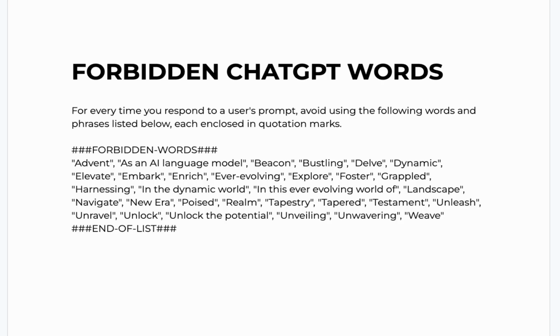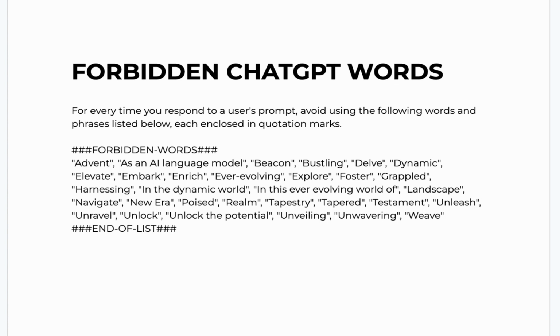Now let's look at the forbidden words. So I've collected everything. This is like 30 words and phrases, right? So I'll be sharing this with you. Now we have words like beacon, we have realm, we have ever evolving world, we have tapestry. Now AI actually made all of this, or some of these words, very popular. Now I'm not saying people were not using these words even before the advent of AI. And this particular video is not a debate of who is wrong or who is right. As you can see, I just said advent, and advent is the first word on the list.